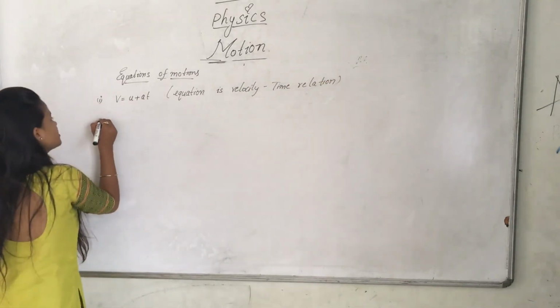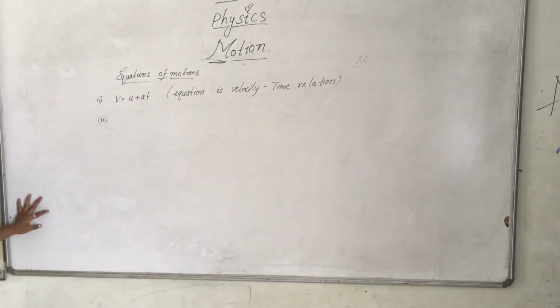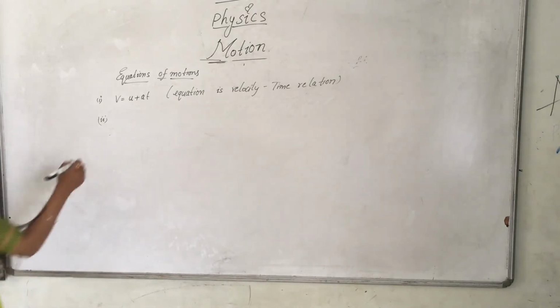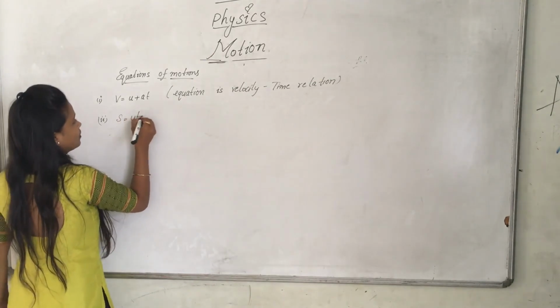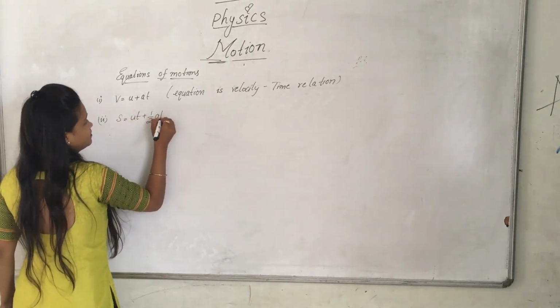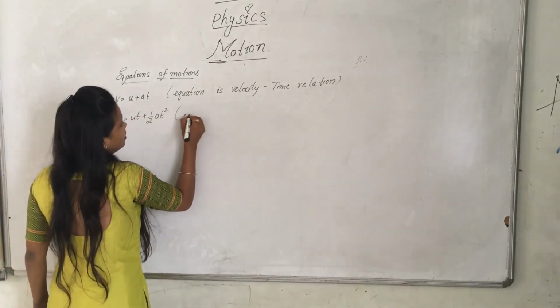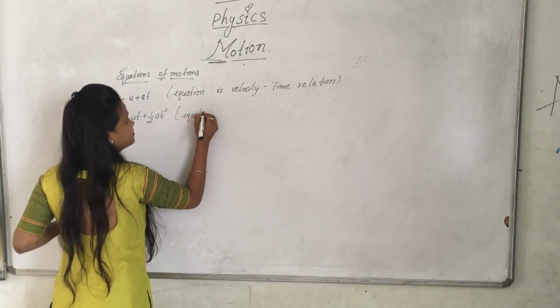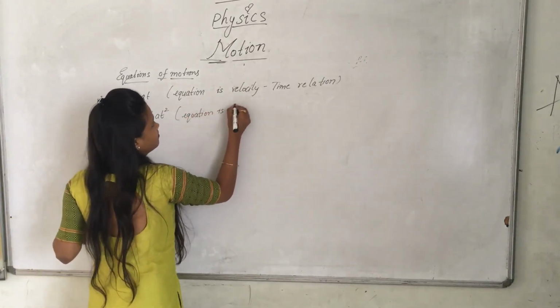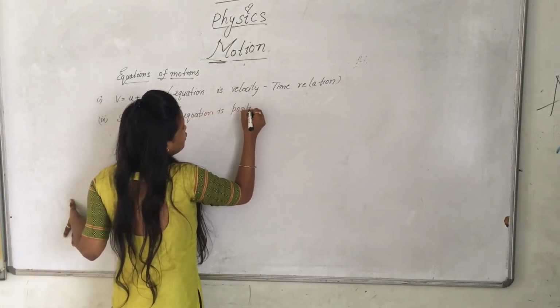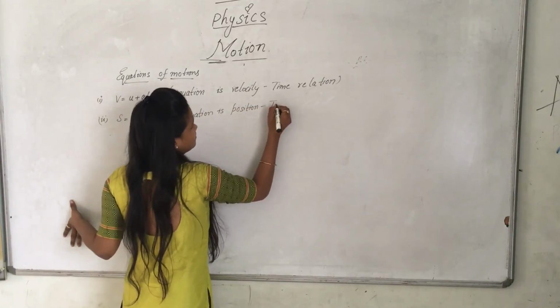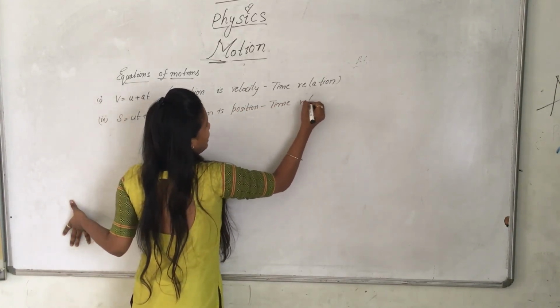What is the second equation of motion? I think you have learned this before itself. The second one is the position time relation.